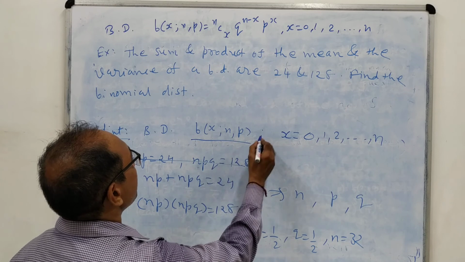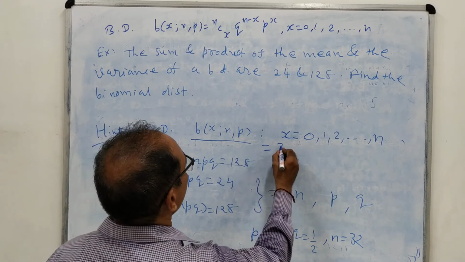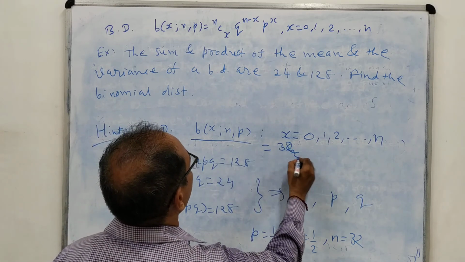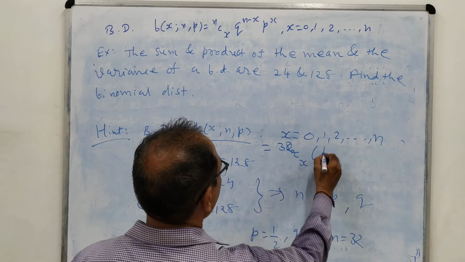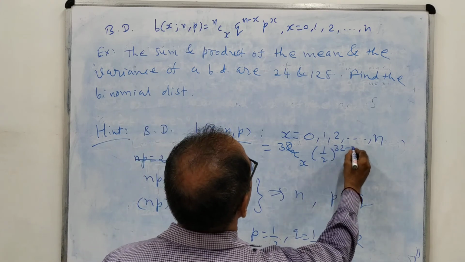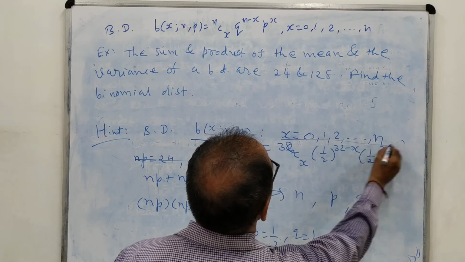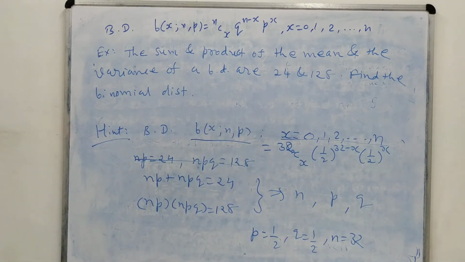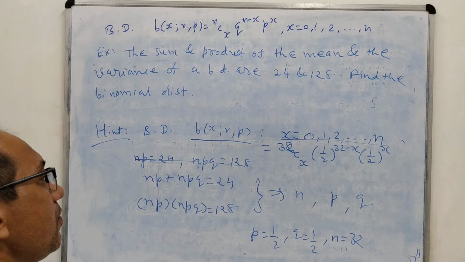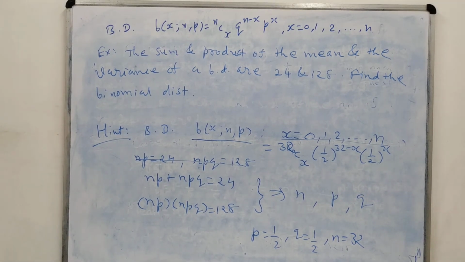So you can keep it as it is, 32 C X (1/2) raised to X times (1/2) raised to 32 minus X, and then you can write X equal to 0, 1, 2 up to N. So friends, with this I am completing the concept of binomial distribution. Next time we will see another distribution known as Poisson distribution.